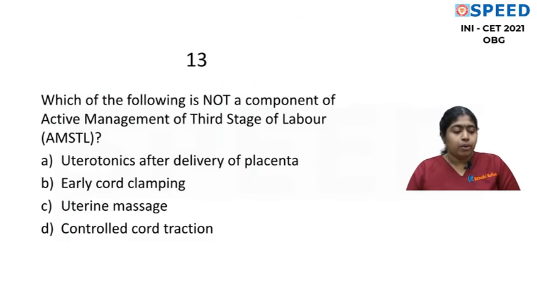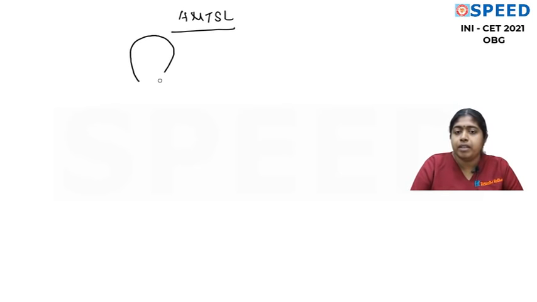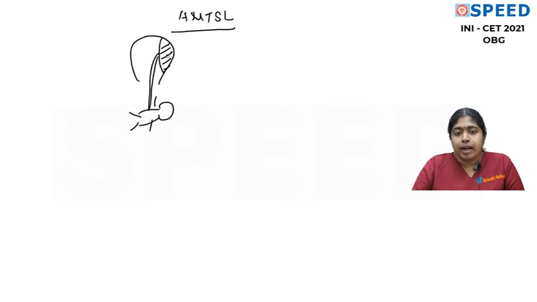Fine. Now this is a very important question. Which of the following is not a component of active management of third stage of labor? Not a component. So we will first go and discuss active management of third stage of labor. So we all know what is third stage. Third stage is a stage between the delivery of the baby and the delivery of the placenta. So now we will start with writing the important points. So baby delivered. Okay. Now I'll draw a rough picture. Pardon me for the picture because I just want you to understand now what's happening.